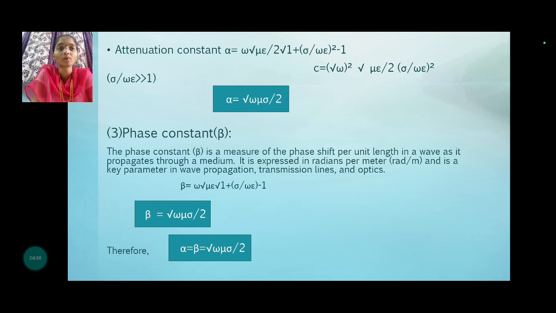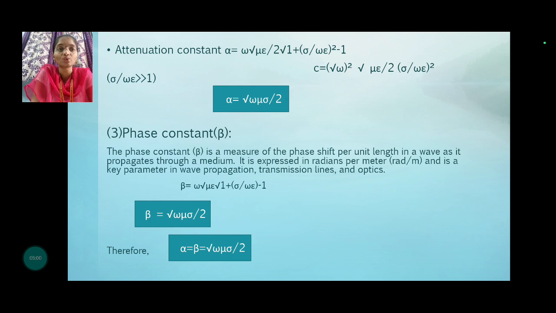The third one is the phase constant, represented by beta. It is a measure of phase shift per unit length in a wave as it propagates through a medium. It is expressed in radians per meter and is a key parameter in wave propagation, transmission lines and optics.